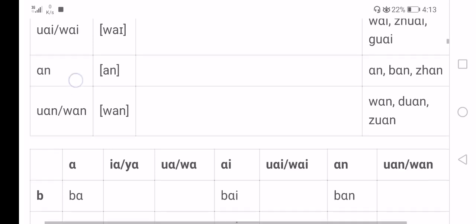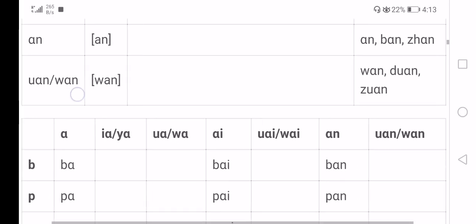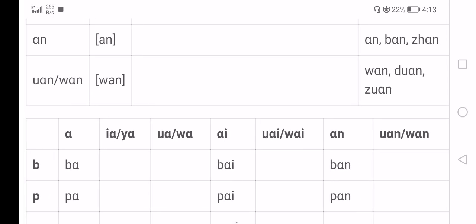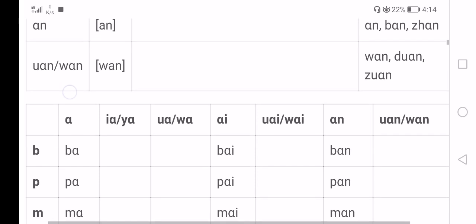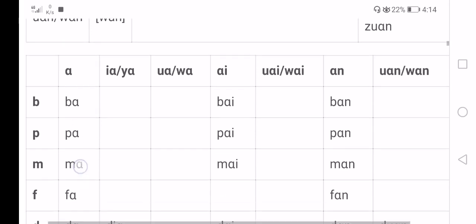Next one, we just put the consonant w before an, we get wan. When wan itself is a word, then it is spelled wan. When it is following other initials to form syllables like tuan, zuan, then it is spelled uan.